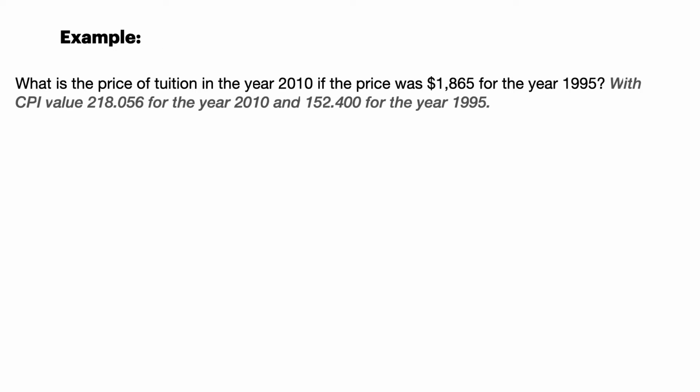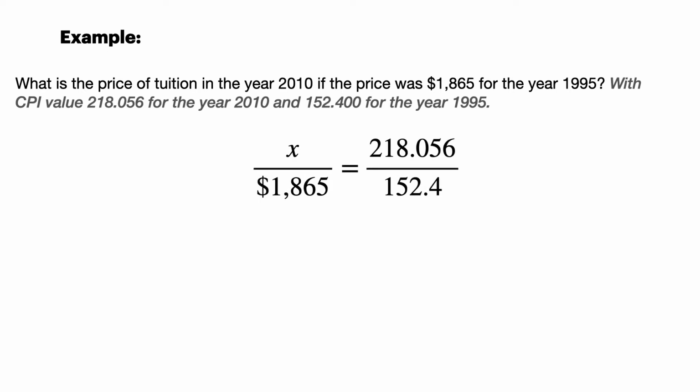So let's set this proportion up and see if we can solve if tuition for college followed exactly with inflation. On the left-hand side, you can see I have my prices. I have my unknown price for 2010 as X. On the bottom, you can see I have the price for tuition in 1995. On the right-hand side are the CPI values with 2010 on top and 1995 on bottom.